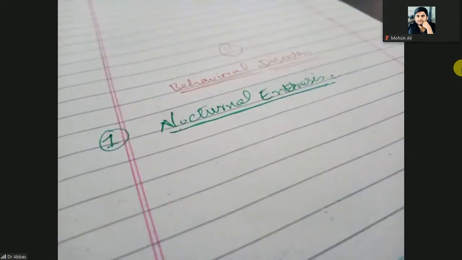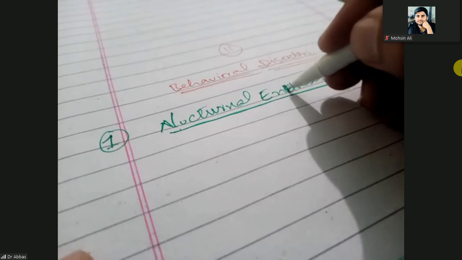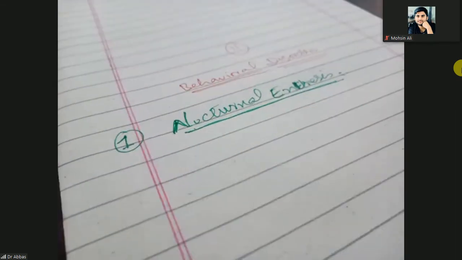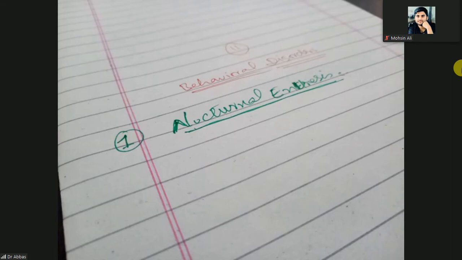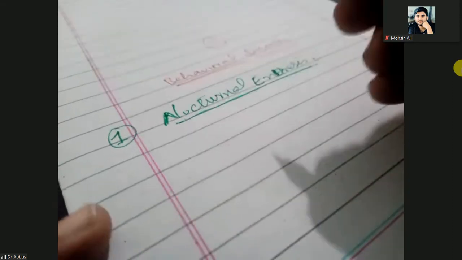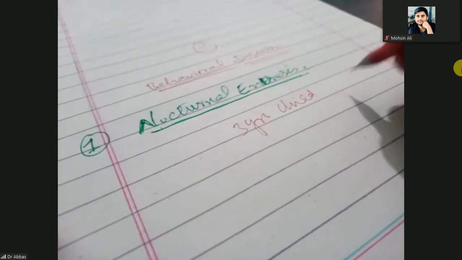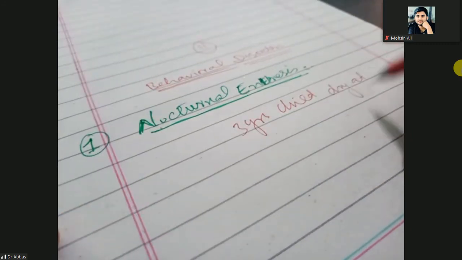So that is nocturnal enuresis. Nocturnal enuresis means the child is not dry at night at the age of 3 years. When the age of the child is 3 years, the child should be dry at night.